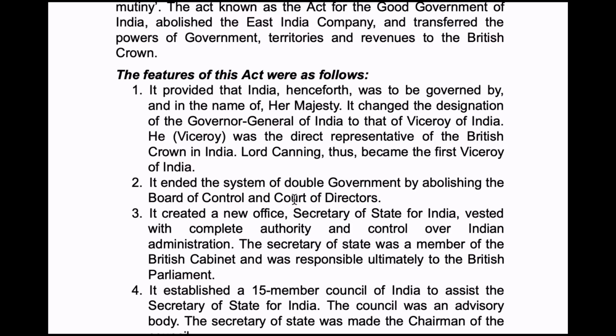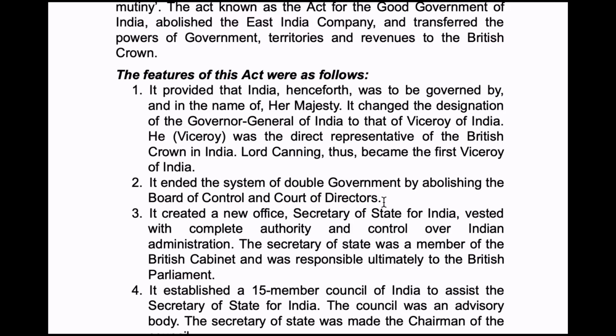So the representative of the British Queen is the Viceroy. He was a direct representative of the British Crown in India. Lord Canning thus became the first Viceroy of India. Now the first Governor General of Bengal was Lord Warren Hastings, the first Governor General of India was Lord William Bentinck, and the first Viceroy of India was Lord Canning. Is that clear, guys? Now the second point is it ended the system of double government by abolishing the Board of Control and Court of Directors.